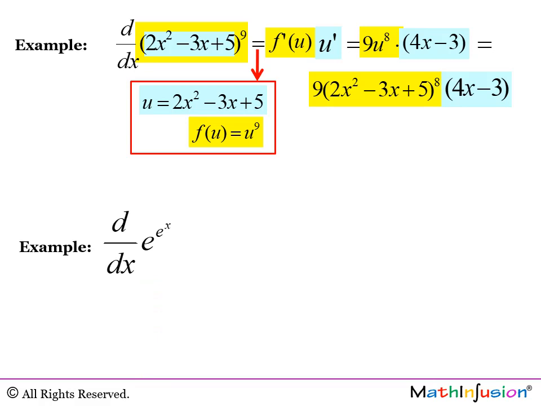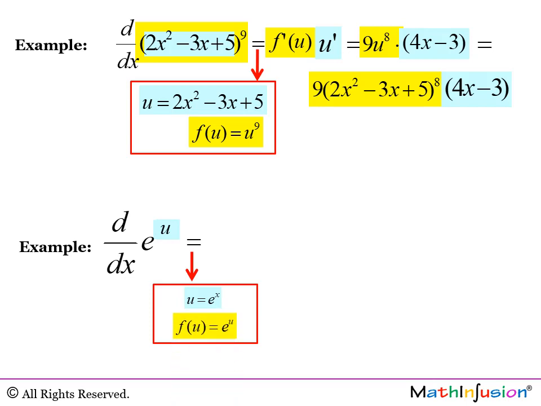Example, d/dx of e to the power of e to the x. Now you can recognize that this is e to the power of a function. It means that this function has to be the u. U is then e to the x. Now you can check that, but also by doing this, you discover what is f of u. F of u is e to the u.